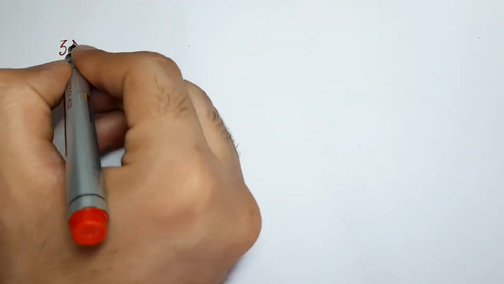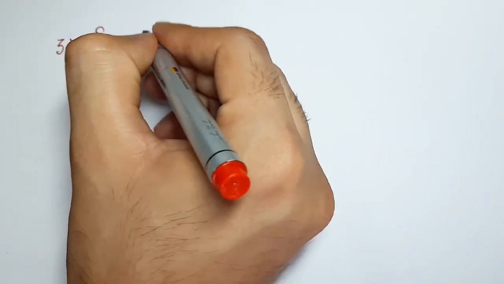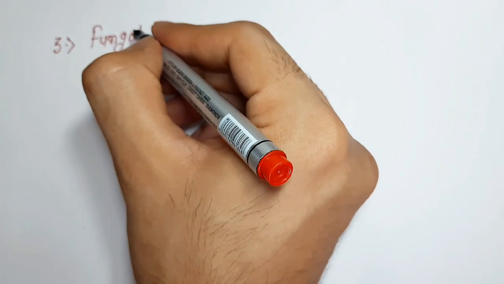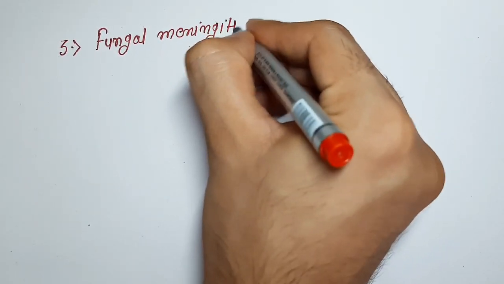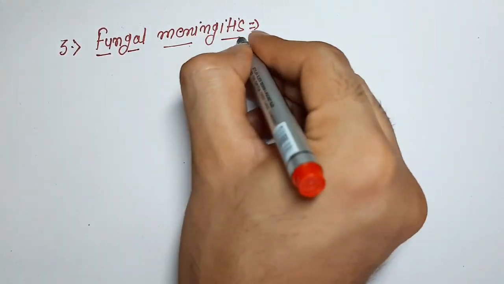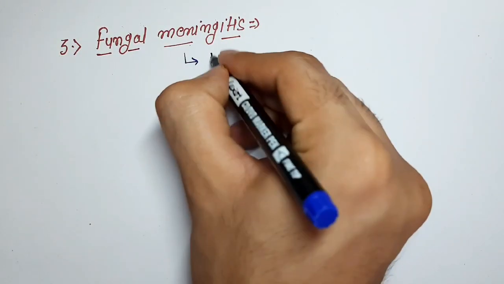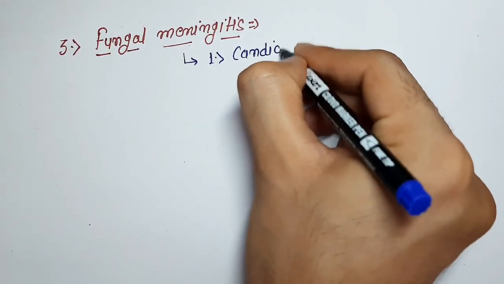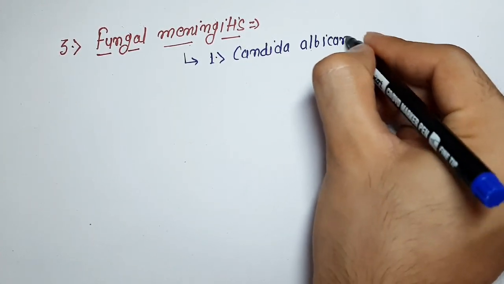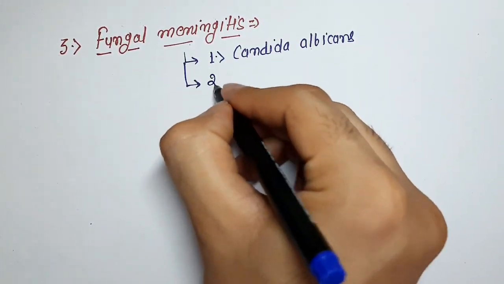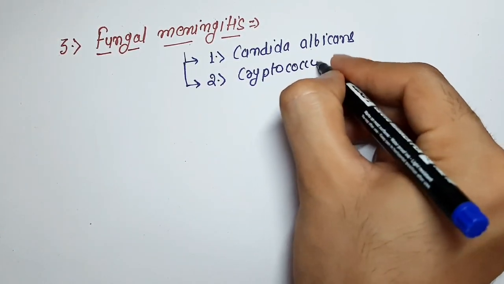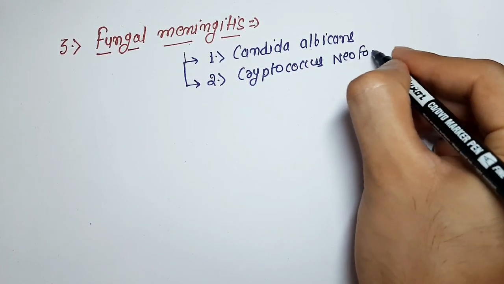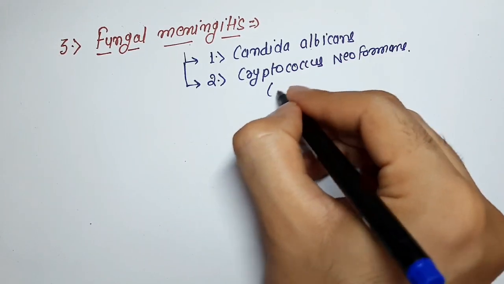After discussing the causative organisms of bacterial and viral meningitis, now we discuss fungal meningitis. Number 1 is Candida albicans. The drug of choice for fungal meningitis is amphotericin B, which is also a drug of choice for Kala Azar. Number 2 is Cryptococcus neoformans.